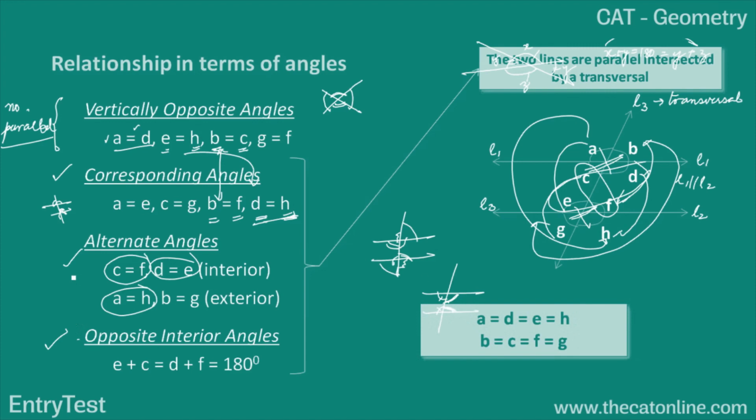If I sum up all of these, angle A is equal to D, D is equal to E, E is equal to H. If I draw this again, this A will be equal to this angle, which will be equal to this. The leftover angles will be equal to this, this and this. If this angle is X, this angle will again be X by vertically opposite angles. This angle again will be X by interior angles, and this angle again X by vertically opposite angles. The leftover angle, which I call Y, would be 180 minus X. This is Y, this will be Y, this will be Y, and this will be